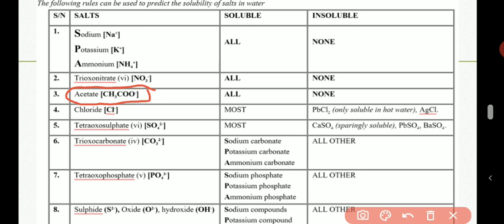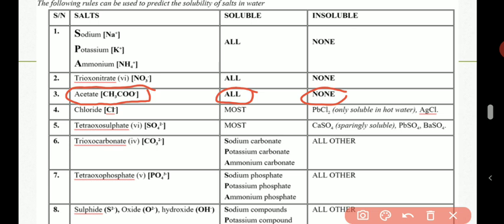Lead acetate, silver acetate, sodium acetate, potassium acetate, magnesium acetate. Once the salt is an acetate salt, the salt will be soluble. If you are not familiar with acetate salts, they are organic chemistry salts. When you get there, you will understand. They dissolve in water without any exceptions.